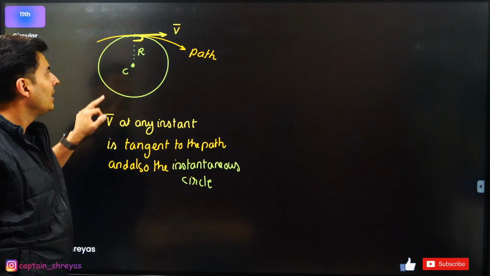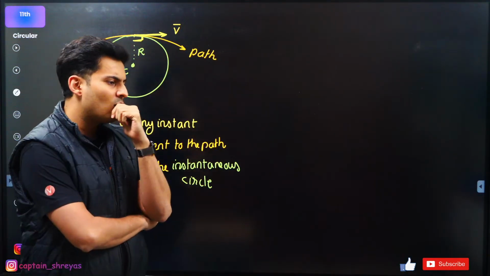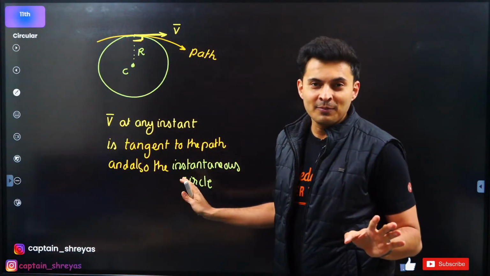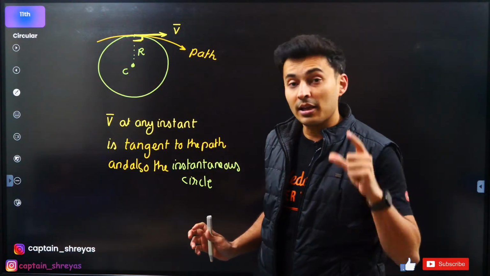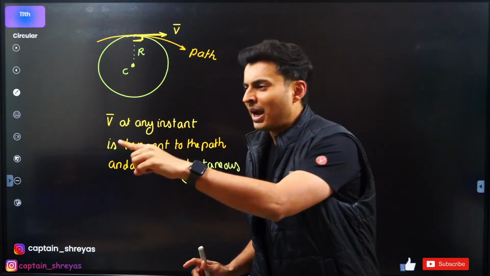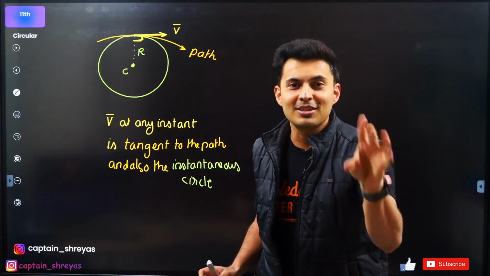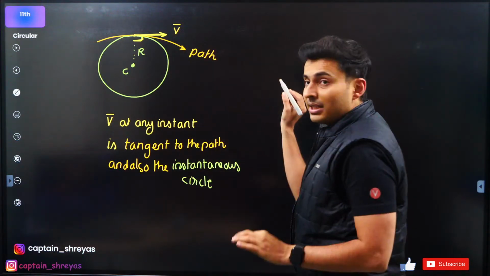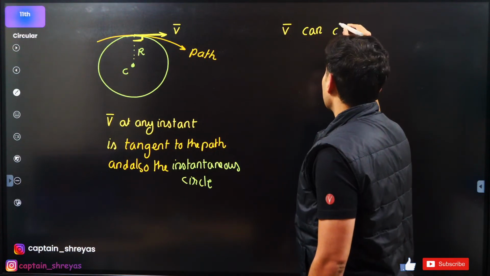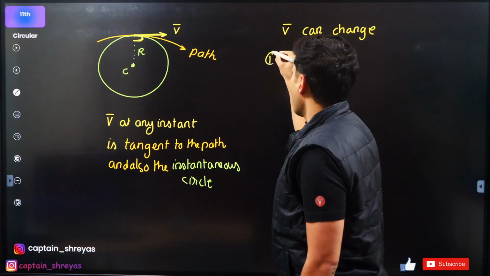Okay, now going ahead, I feel there might be even some acceleration. Now you might wonder, why is there acceleration? See, guys, velocity is a vector quantity. It has both magnitude and direction. So when does a vector quantity change? If magnitude changes or direction changes, right? So this velocity can change only by these two possibilities.